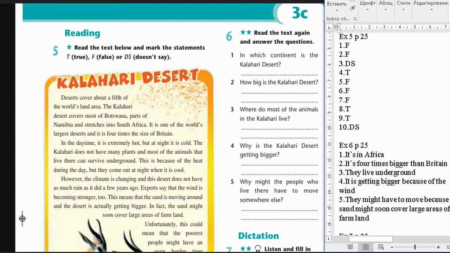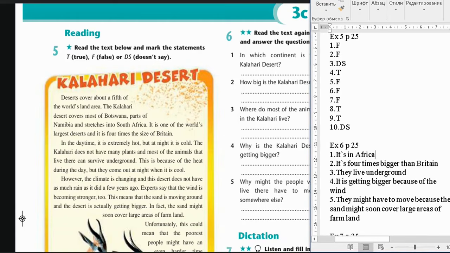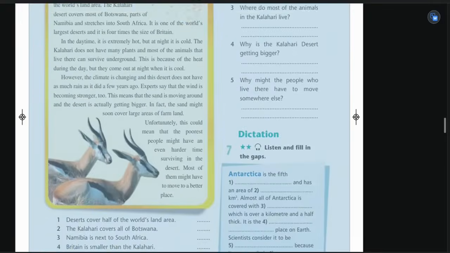It's 4 times bigger than Britain. Where do most of the animals in the Kalahari live? They live underground. Why is the Kalahari desert getting bigger? It is getting bigger because of the wind. Why might the people who live there have to move somewhere else? They might have to move because the sand might soon cover large areas of farmland.